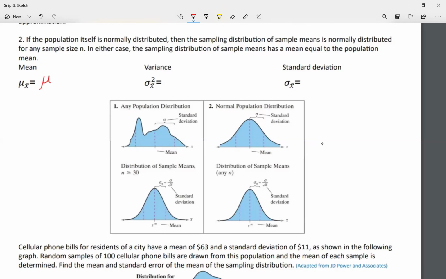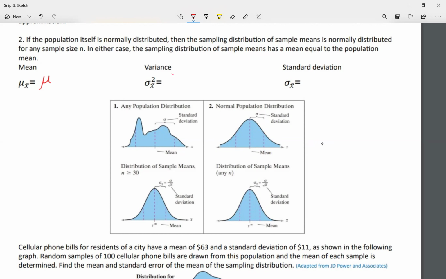Now, here in my work, I'm not going to give you the variance, but in other studies, we will do variances. So here, variance, it says, what's the variance? Notice I use sigma squared. What's the variance of the sample? Well, there's a formula.